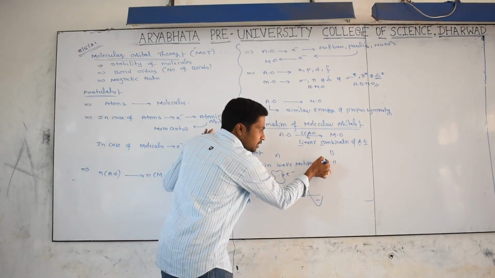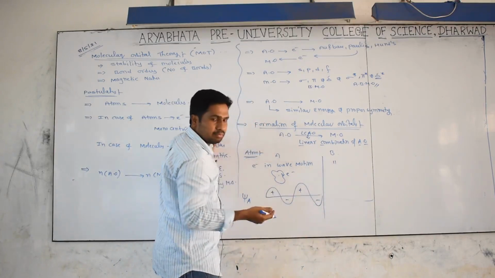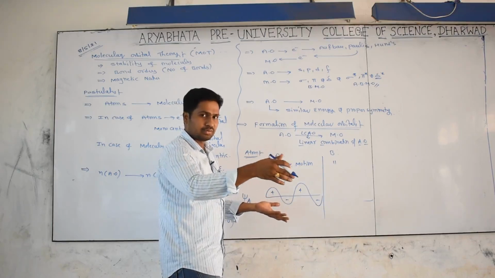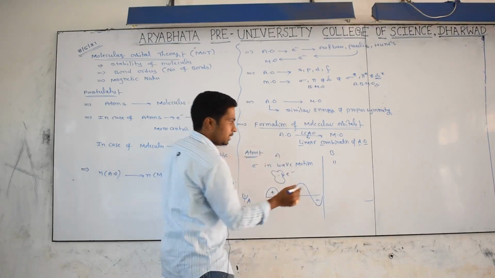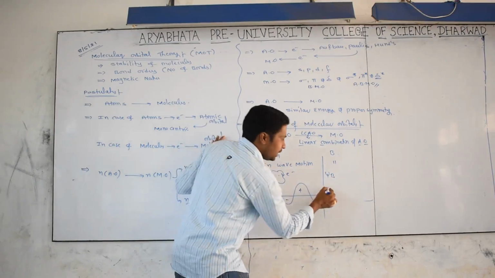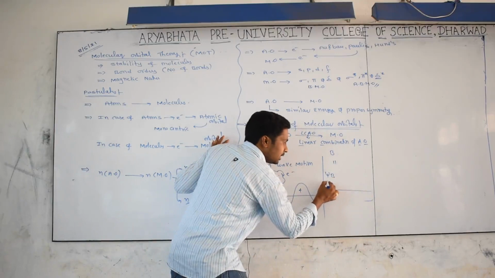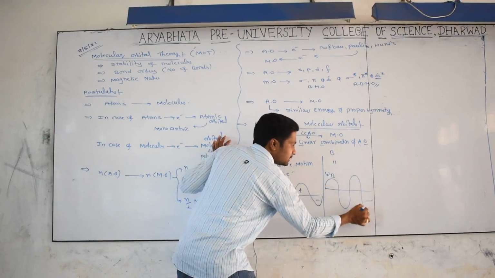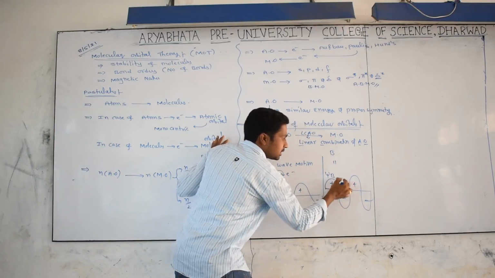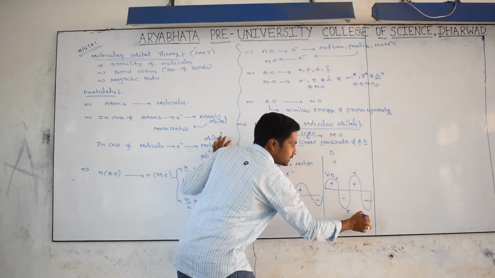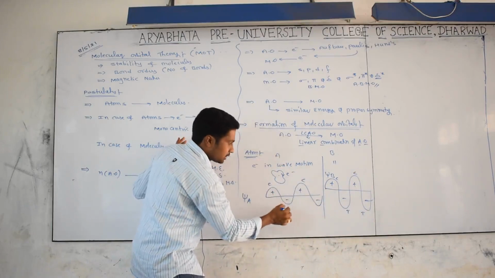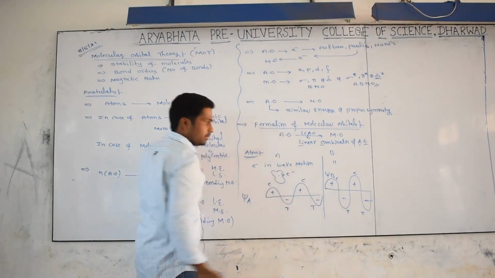The same situation also appears in the B atom, because it is also an atom and there also an electron is present. The electron revolves around the nucleus in wave motion, which means a wave function will be there. That is denoted by psi B, and can be written as crest, trough, plus, minus, plus, minus. These are crest points, these are trough points. Shown here, an upper displacement is a crest and a downward displacement is a trough.